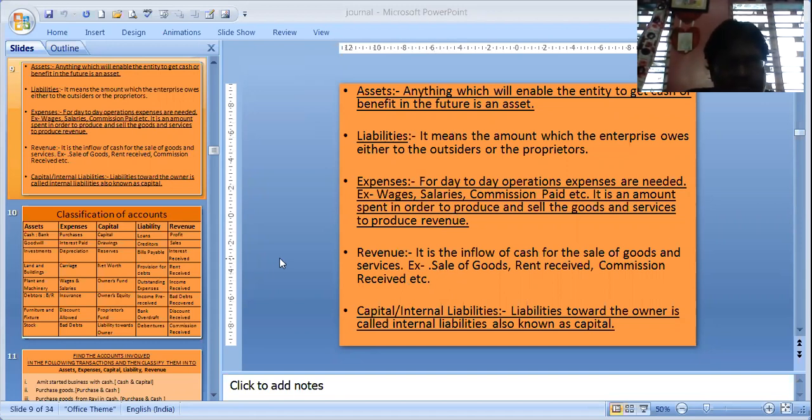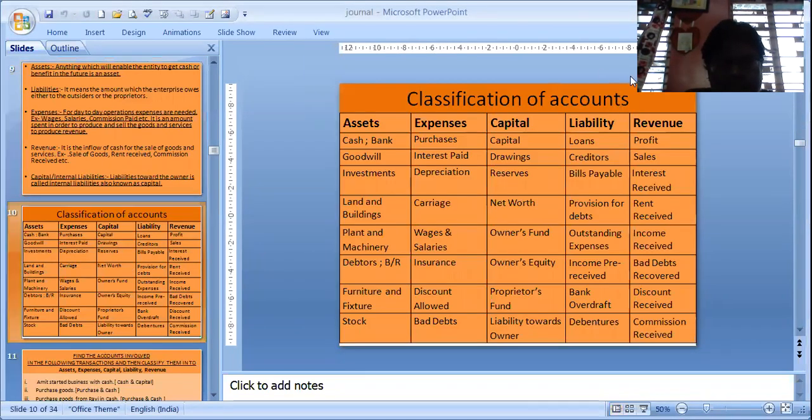Now let's understand which one has a credit balance and which one will have a debit balance. Your assets and expenses will have a debit balance, whereas liabilities, revenue and capital will have a credit balance. Let's classify them into different categories. Assets are cash, bank, goodwill, investment, land and building, plant and machinery, debtors, bills receivable, furniture, fixture, stock. Expenses are purchase, interest paid, depreciation, carriage, wages and salaries, insurance, discount allowed, bad debts, and many more.